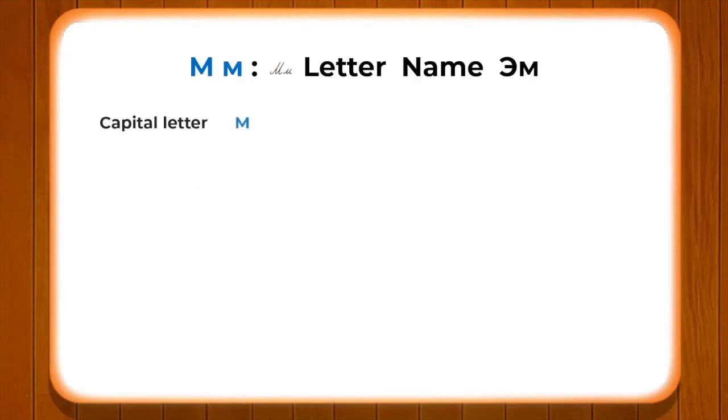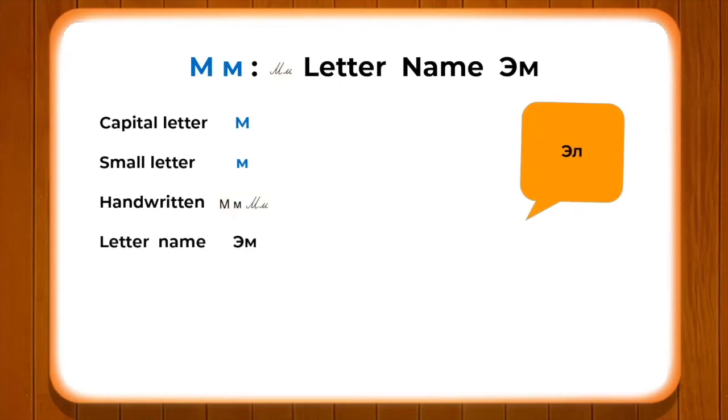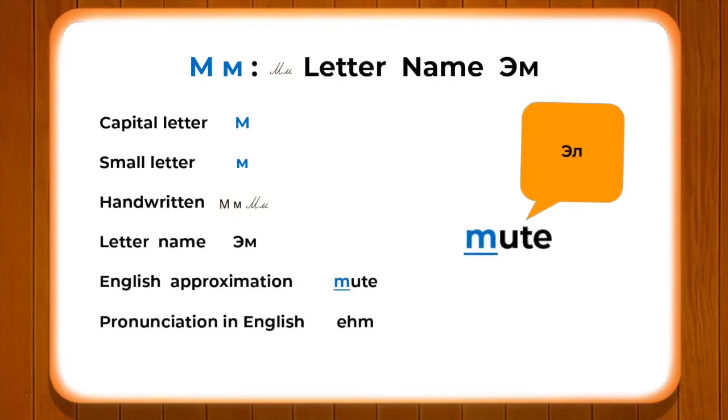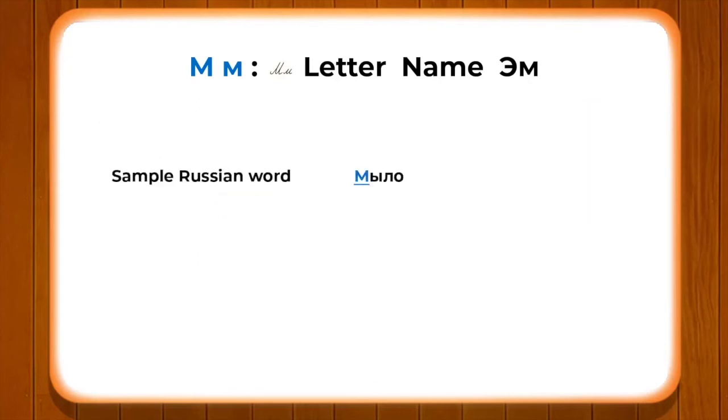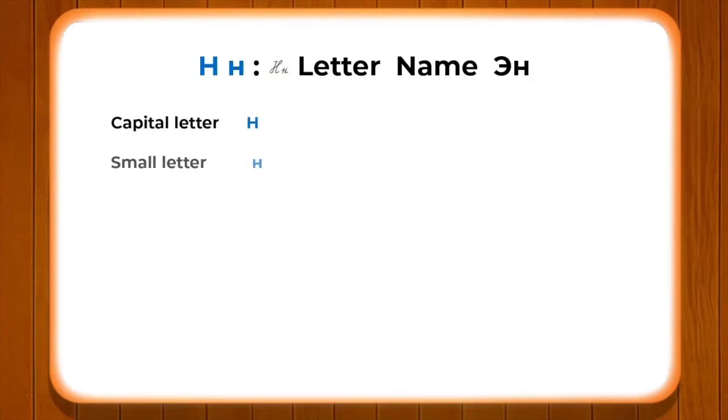The next letter is M, and an English approximation is mute. With the help of a sample Russian word we can understand the sound of M properly: M in mylo, which means soap. Okay, let's look at the sound of the letter N.